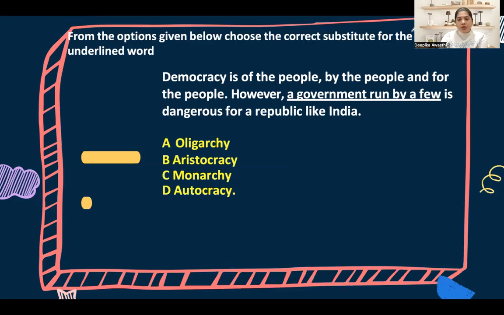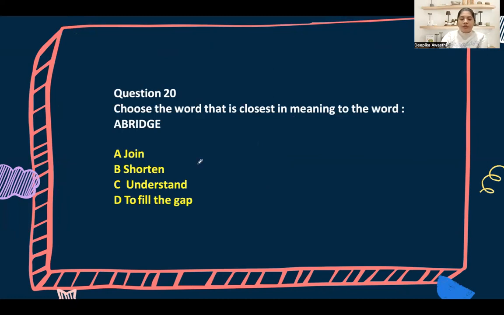Okay. Next question. From the choices given below, what is the correct substitute for the underlined word? Democracy is of the people, by the people, and for the people. However, a government run by a few is dangerous for a republic like India. So, a government run by a few, very few people governing the entire country, that is oligarchy. Oligarchy means a small group. Aristocracy is government by rich people, the rich class. Monarchy, autocracy means one person, more like king kind of rule. Correct answer, all of you.